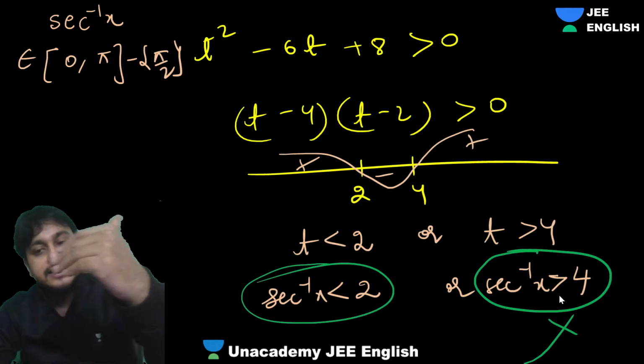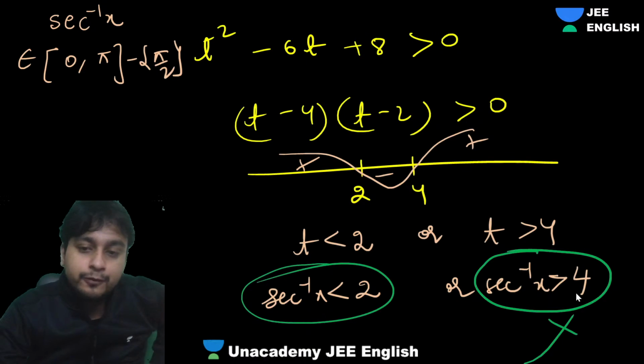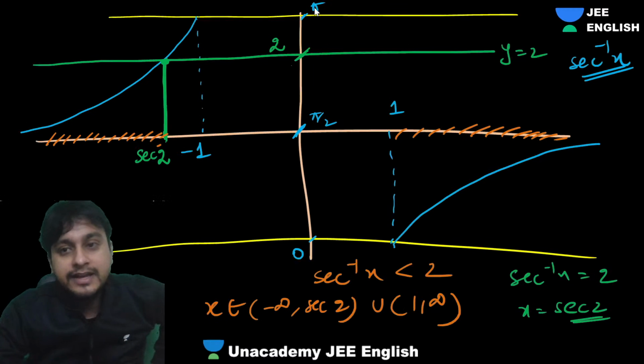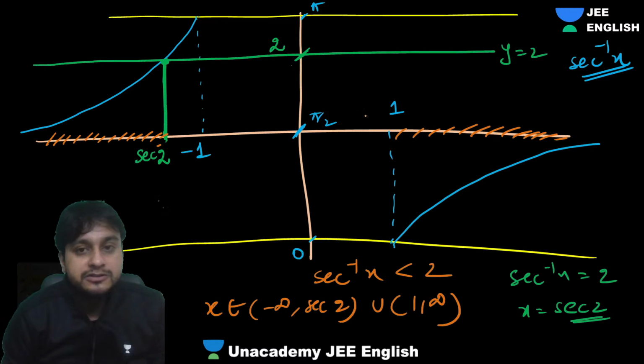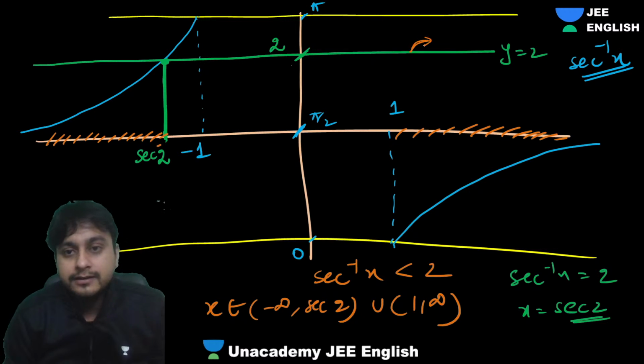Okay? We rejected this first part, right? Sec inverse x greater than 4, we rejected, because you can see here the range of sec inverse is between 0 to pi. Moreover, one part here, you can see that the left hand side part will be there, because I have drawn sec inverse x equals to 2. This is the y equals 2 line, right?